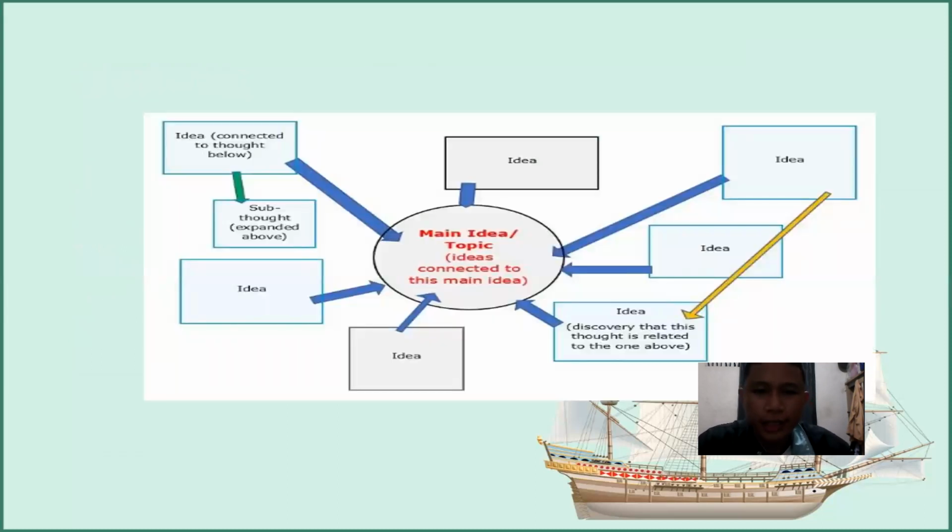Here we go. As you guys can see, this is an example of clustering. The circle in the center is our main idea, while the squares are our ideas.